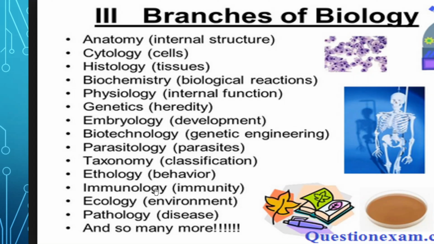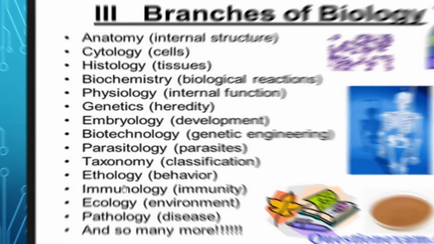Then ethology, behavior of the body, behavior of different parts of the body. Then immunology, that is the science of immunity, how the immunity of the body can be developed or maintained. Then ecology, study of the environment. Then pathology, different types of diseases, the pathogens and their cure, treatment, etc. And so many more, so many branches of biology are there.